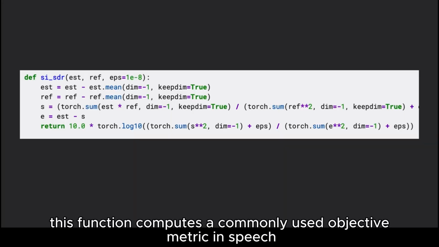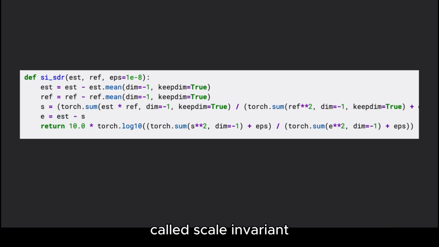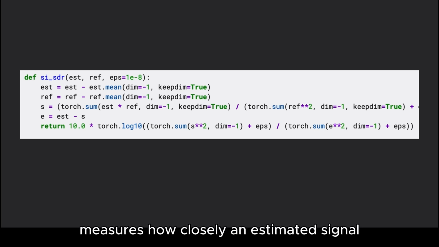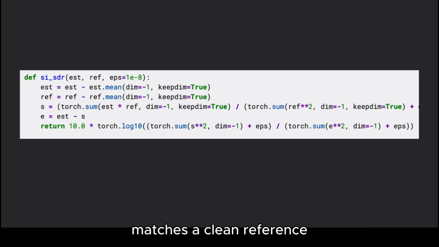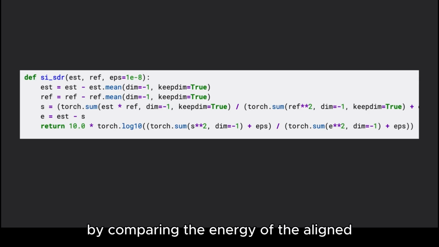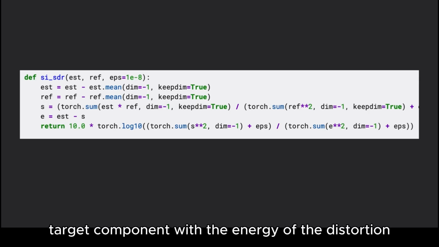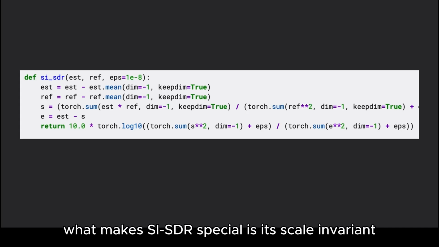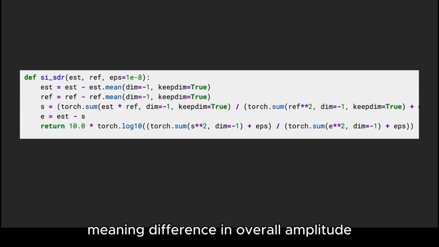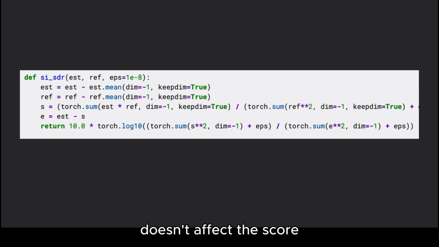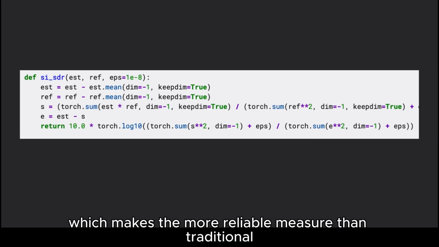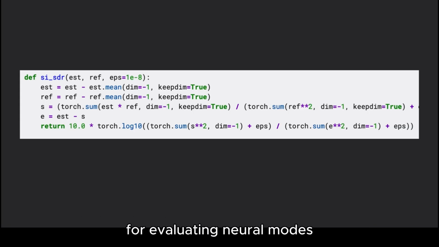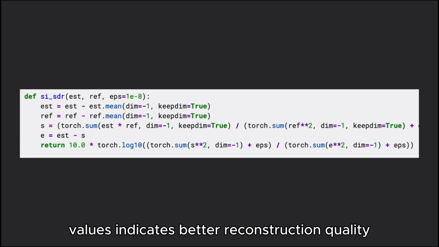This function computes a commonly used objective metric in speech enhancement and source separation called scale-invariant signal-to-distortion ratio, or SI-SDR. SI-SDR measures how closely an estimated signal matches a clean reference by comparing the energy of the aligned target component with the energy of the distortion, that is, everything that isn't the true signal. What makes SI-SDR special is that it's scale invariant, meaning differences in overall amplitude don't affect the score, which makes it a more reliable measure than traditional SDR for evaluating neural models. Higher SI-SDR values indicate better reconstruction quality.